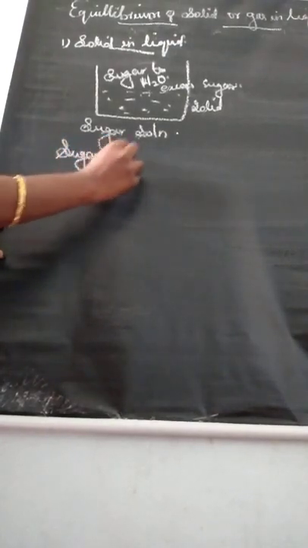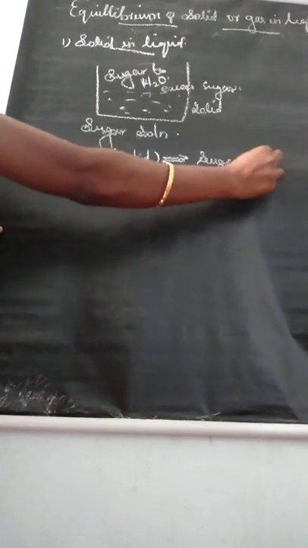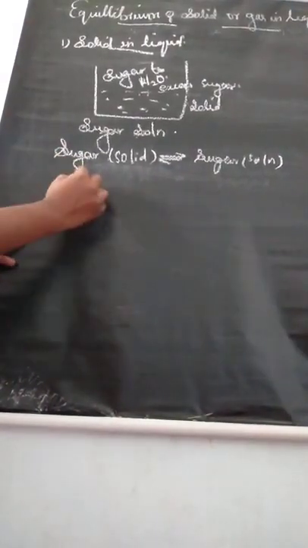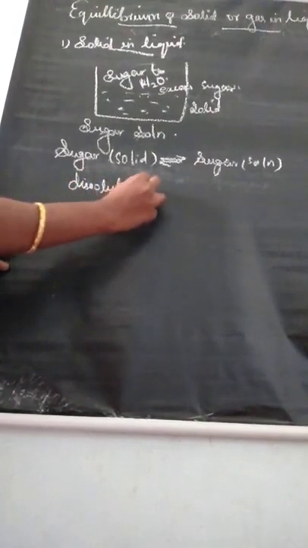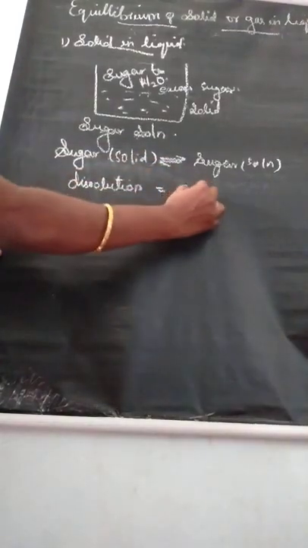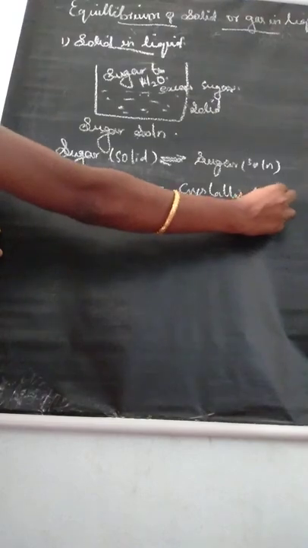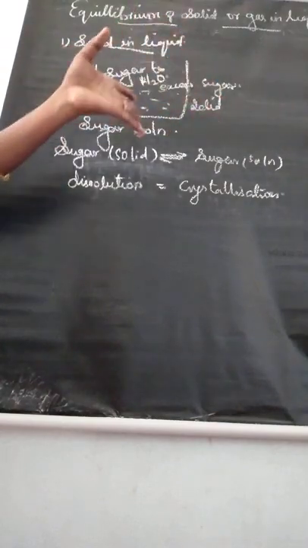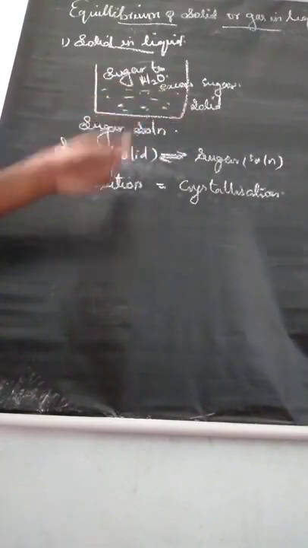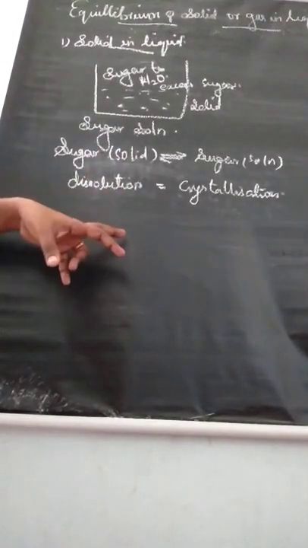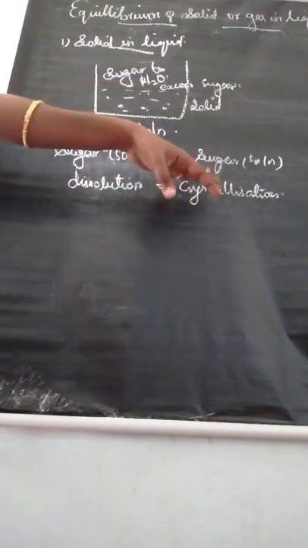Sugar solid is converted to sugar solution, and there is an equilibrium between them. In this process we can state the definition: the rate of dissolution of solute is equal to the rate of crystallization of solute. First we got sugar solution. If you add excess sugar, it does not dissolve in water, so sugar remains a solid, and that is a saturated solution. So we write the equilibrium reaction between sugar solid and sugar solution, and the definition: rate of dissolution of solute is equal to rate of crystallization of solute.